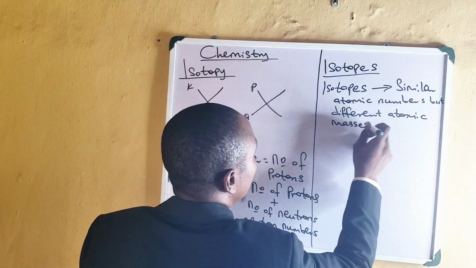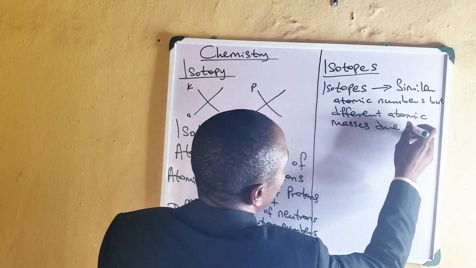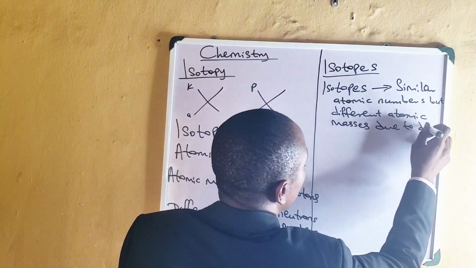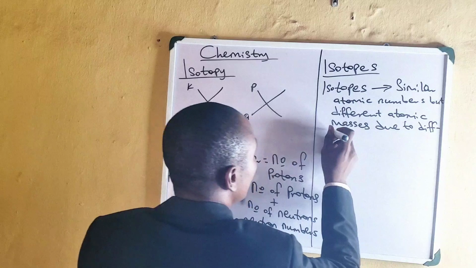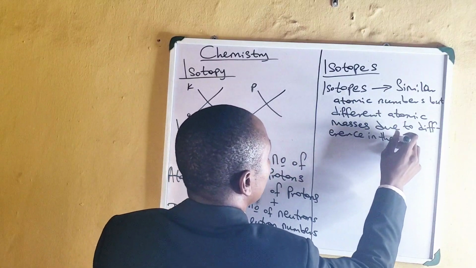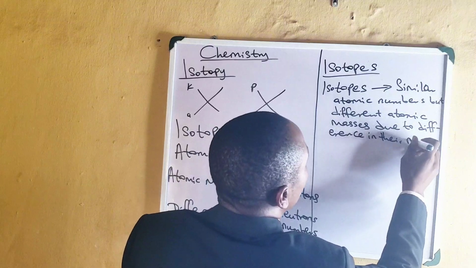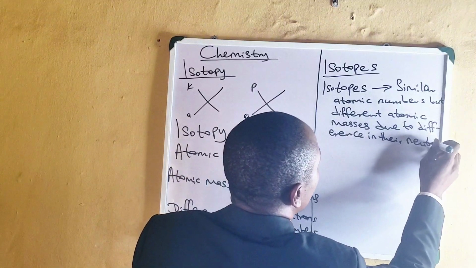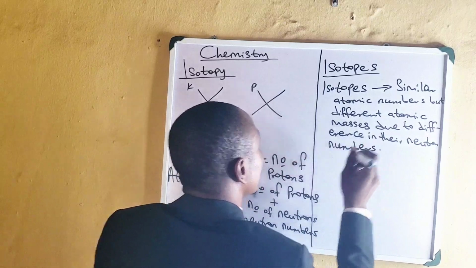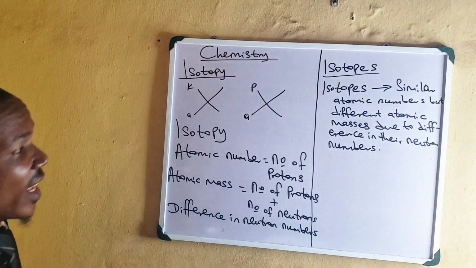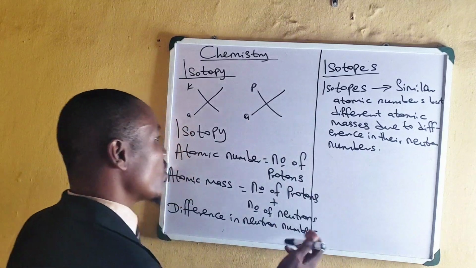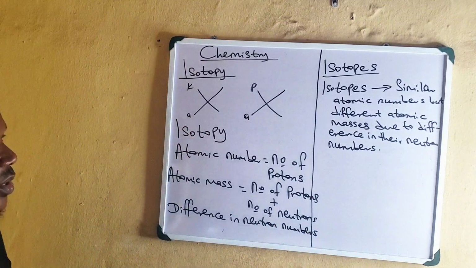Can you see that? Due to difference in their neutron numbers. So isotopes have similar atomic numbers but different atomic masses due to difference in their neutron numbers.